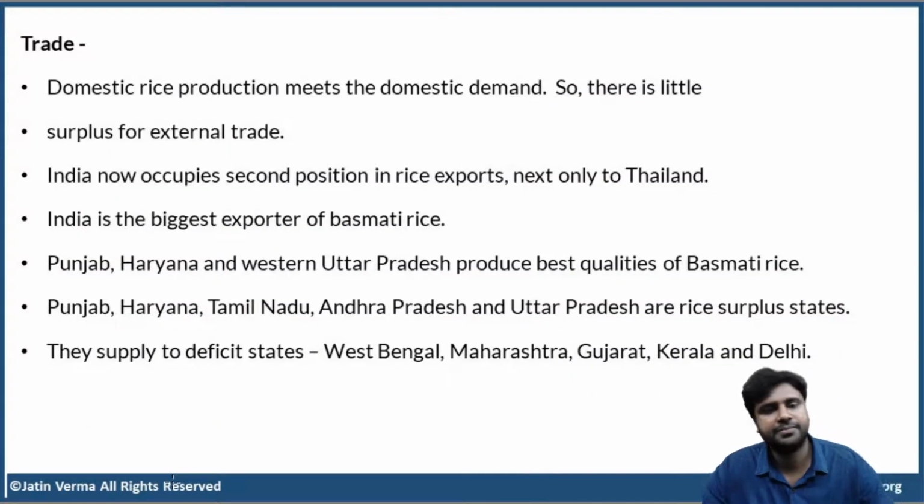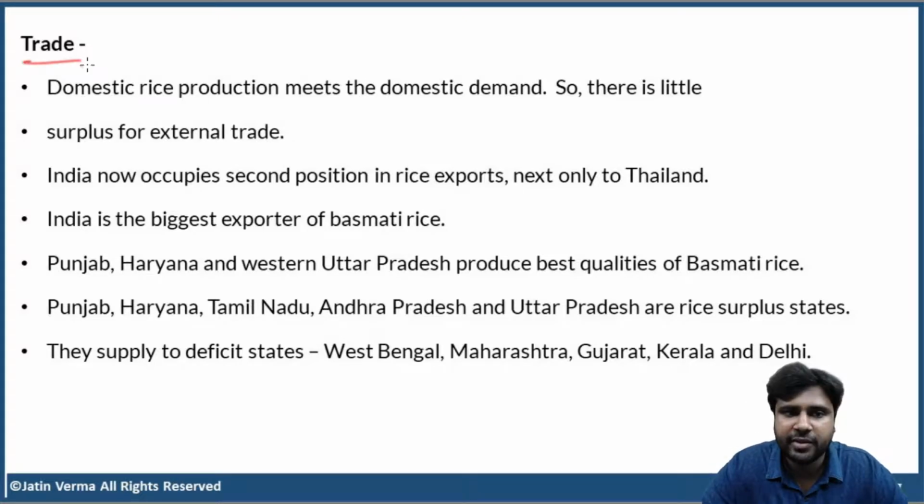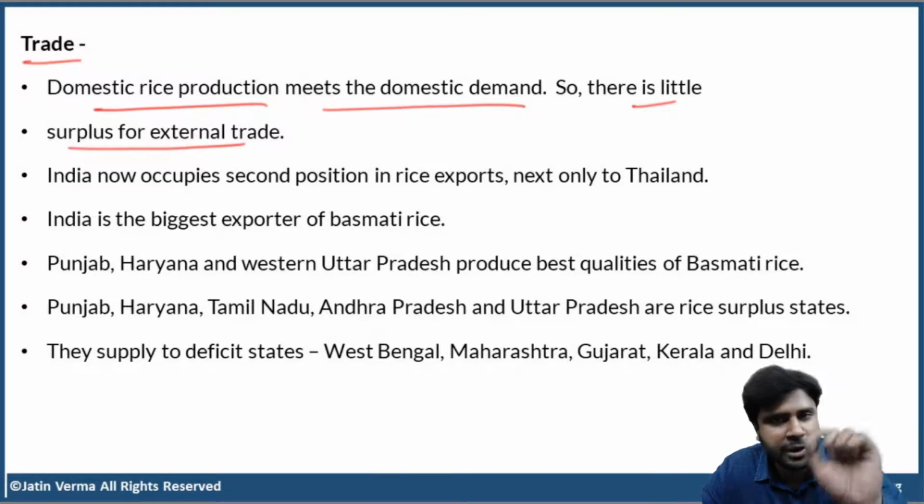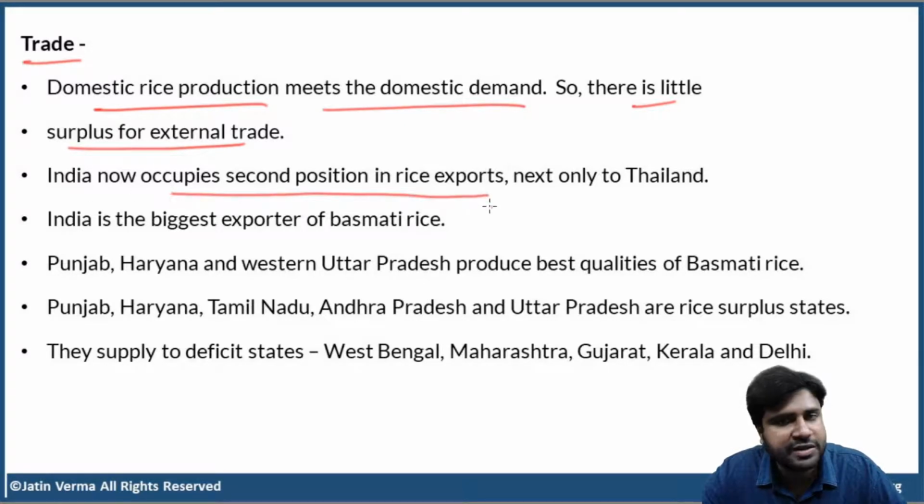Okay. So now, trade in rice. Domestic rice production meets domestic demand. In India, domestic rice production meets domestic demand, and there is little surplus for external trade. There is surplus, but little quantity. India now occupies second position in rice exports, next only to Thailand. Even with that little surplus, India is in second position in rice exports. First is Thailand. Thailand exports a lot of rice.